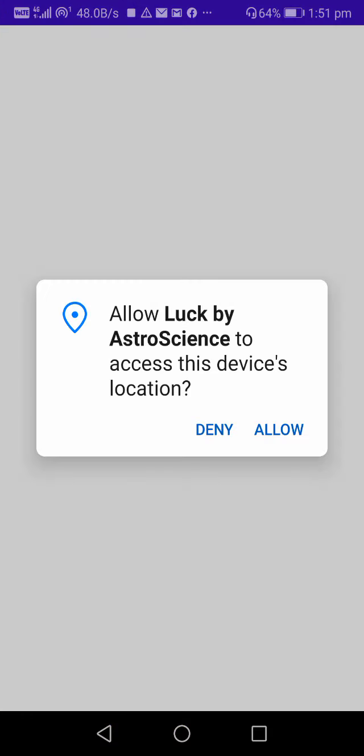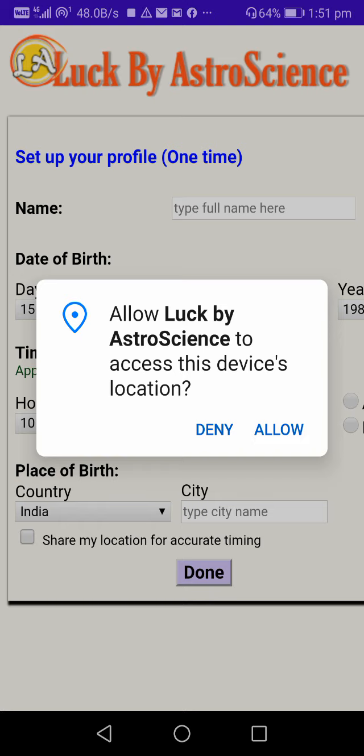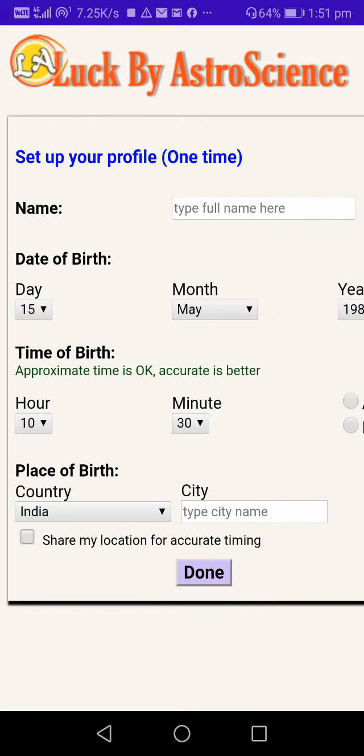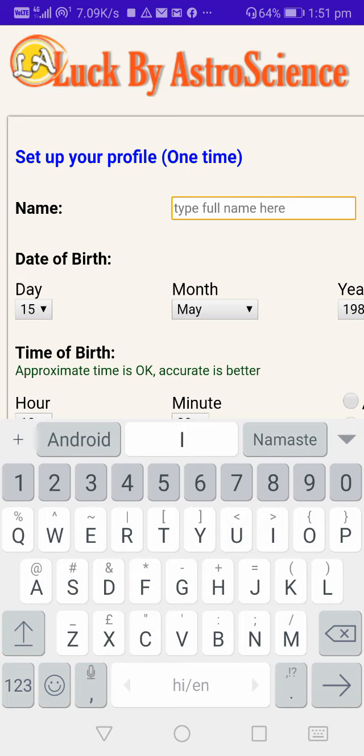So right at the beginning, this is going to ask me the permission to allow access to the location. This is important to take the sunrise time correctly for the location, and all the times are measured from sunrise. So make sure you do allow here. So I clicked allow, and now I have to put in the date of birth details.